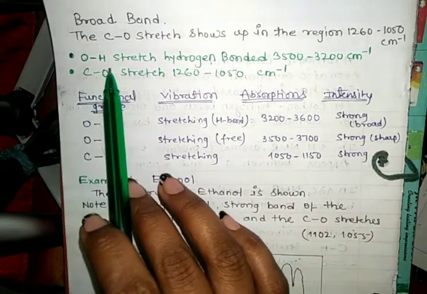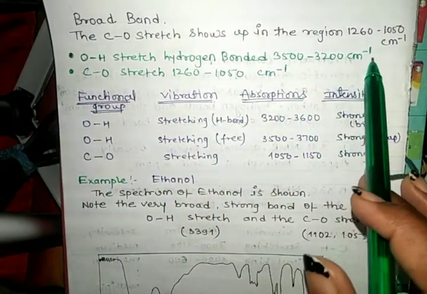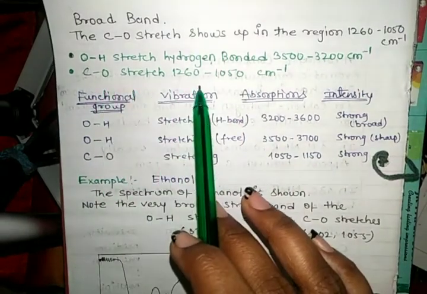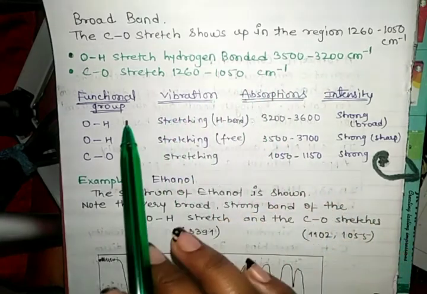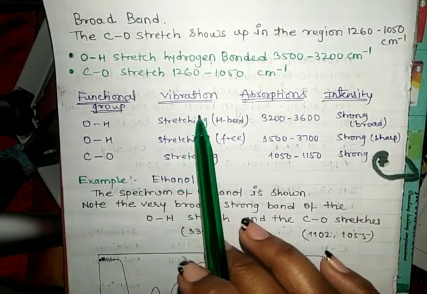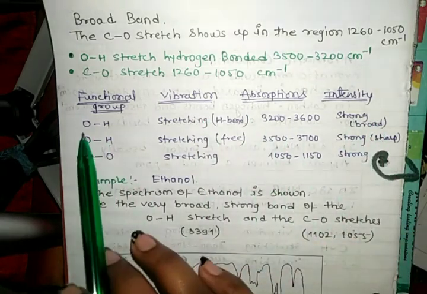The next point is OH stretch, hydrogen bonded, 3500 to 3200 cm⁻¹, and CO stretch 1260 to 1050 cm⁻¹. Next we see their functional group, vibrational frequency, absorption and their intensity.